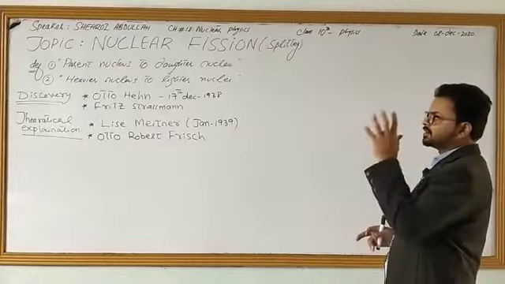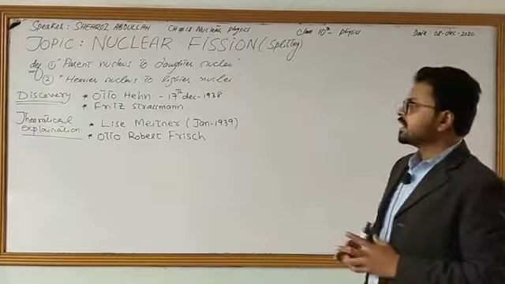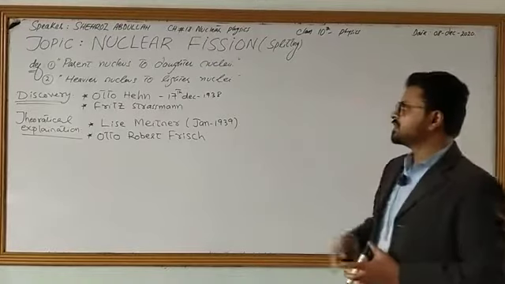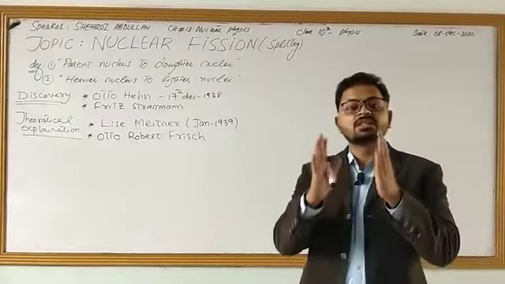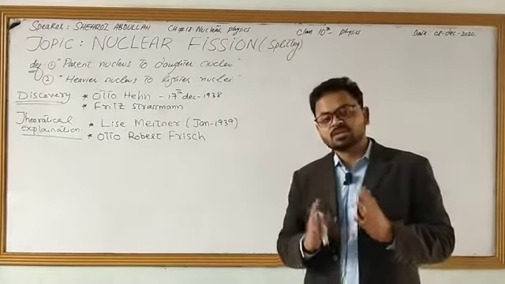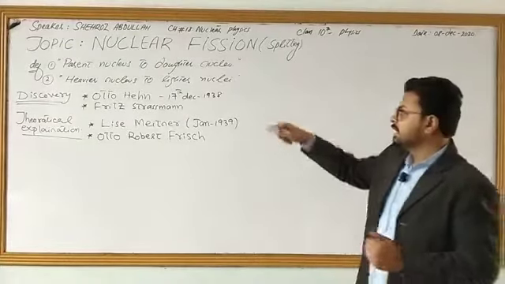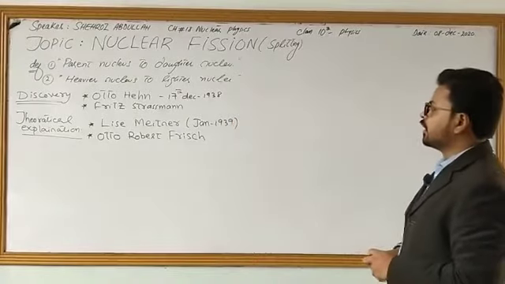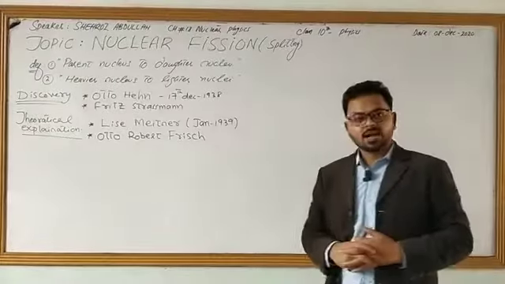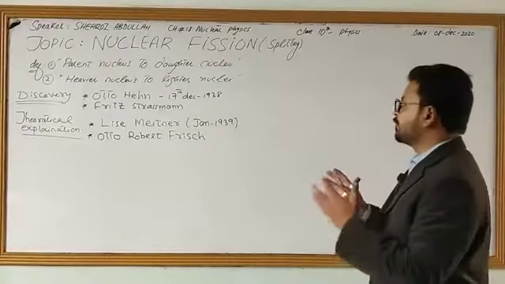Now, do remember one thing. This concept of nuclear fission was discovered by Otto Hahn on 17th December 1938, and Fritz Strassmann. These two were the scientists who discovered this nuclear fission phenomenon. And the theoretical explanation of nuclear fission was given by 2 more scientists: Lise Meitner in January 1939 and Otto Robert Frisch. So these 2 were the scientists who gave a theoretical explanation of this phenomenon.